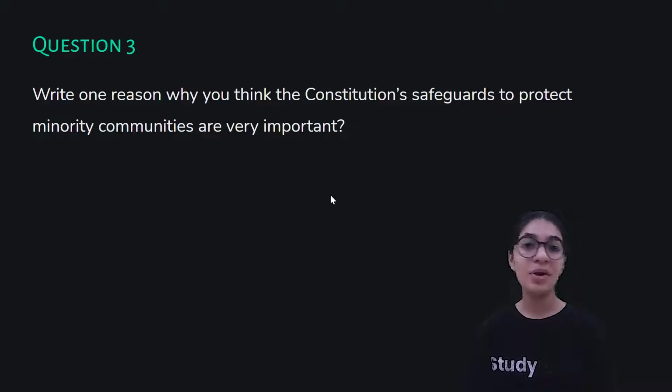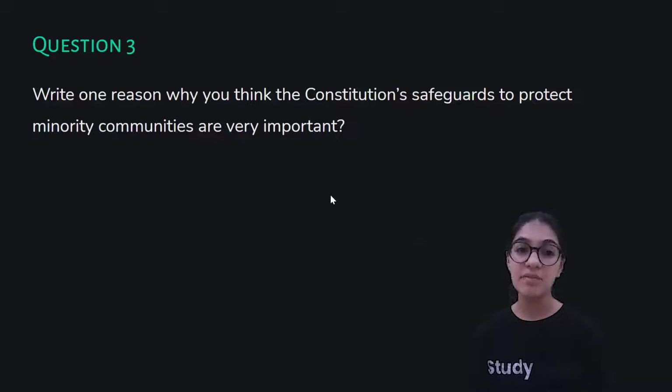Okay, moving on. Write one reason why you think that the Constitution safeguards to protect minority communities are very important. Now we know what minority communities are, right? Any community which is lesser in number is known as a minority community. And it is quite obvious that any community which is lesser in number will be less powerful. And so it was quite possible that these less powerful groups of people were culturally dominated by the more powerful group of people, that is the majority community.